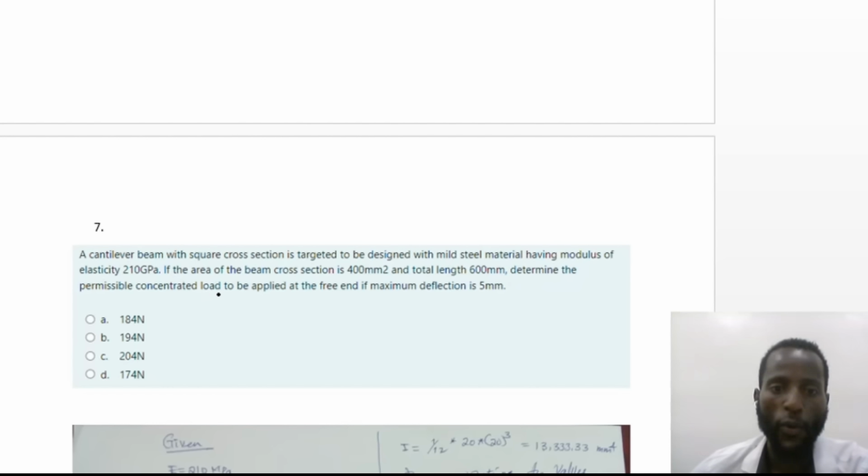A cantilever beam with square cross section is to be designed with mild steel material having modulus of elasticity 210 gigapascal. If the area of the beam cross section is 400 millimeter square and the total length is 600 millimeter, determine the permissible concentrated load to be applied at the free end if the maximum deflection is 5 millimeter. The permissible concentrated load will be A, 184 Newton, B, 194 Newton, C, 204 Newton, and D, 174 Newton.